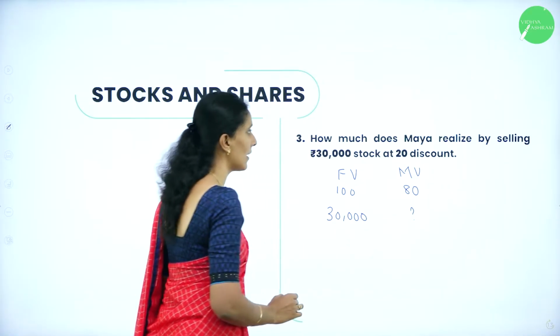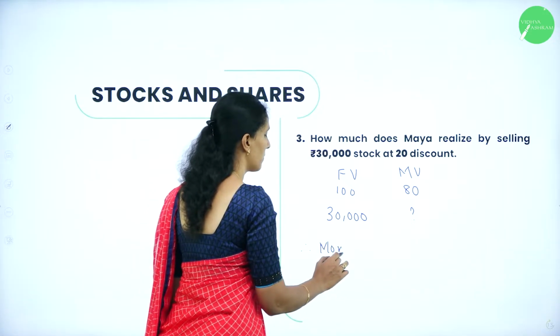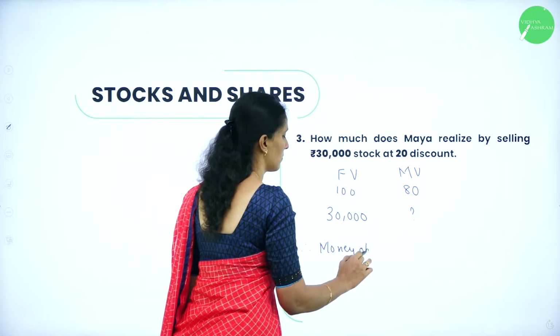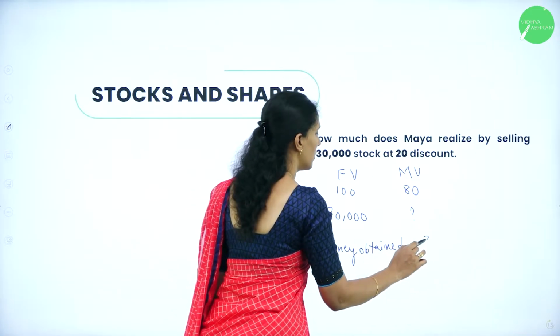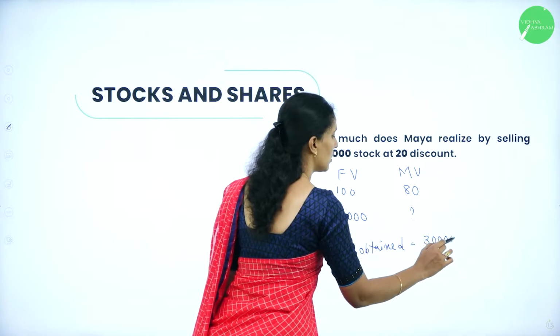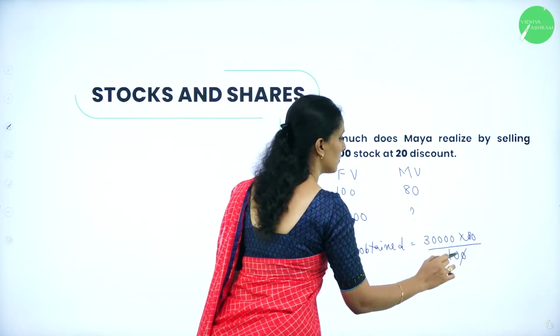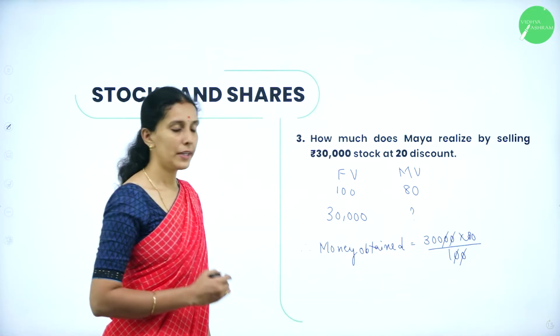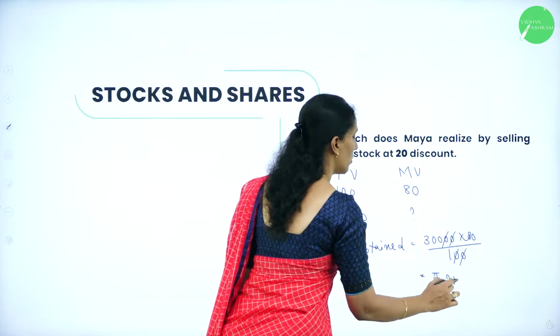So, I need to calculate here. So, therefore, money obtained is equal to 30,000 into 80 divided by 100. So when you multiply, the value will be equal to rupees 24,000.